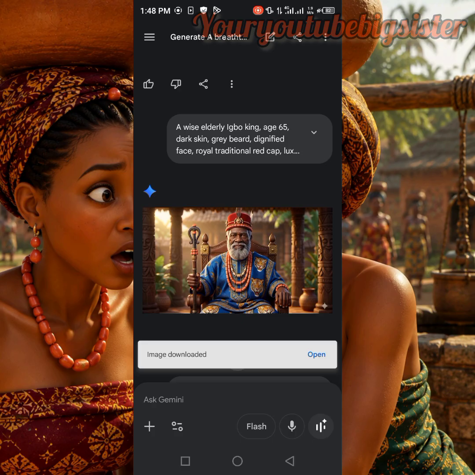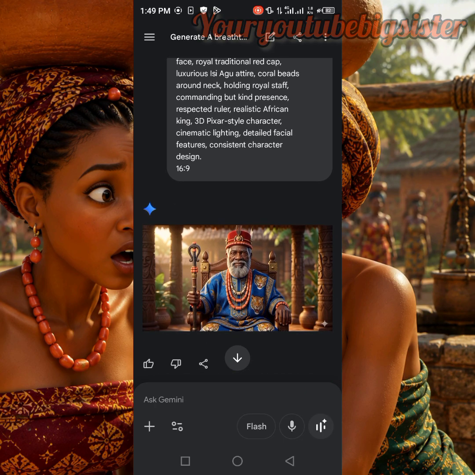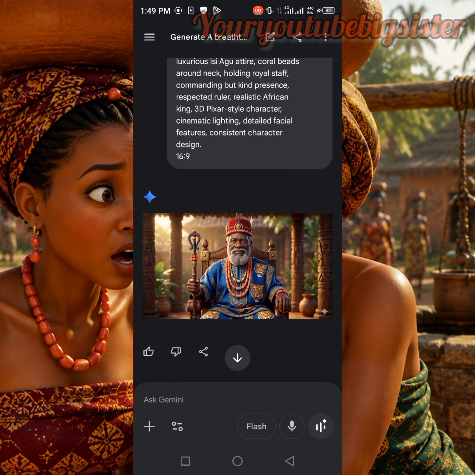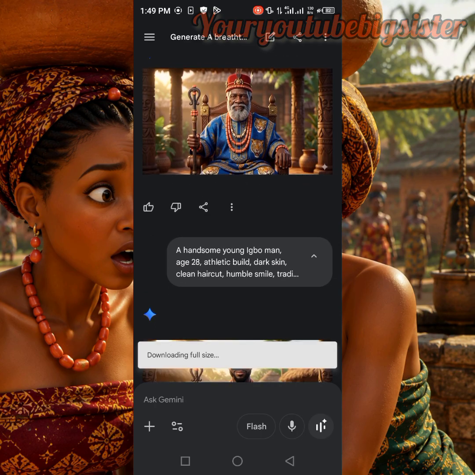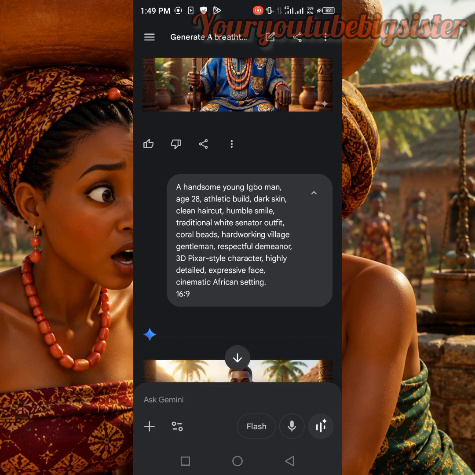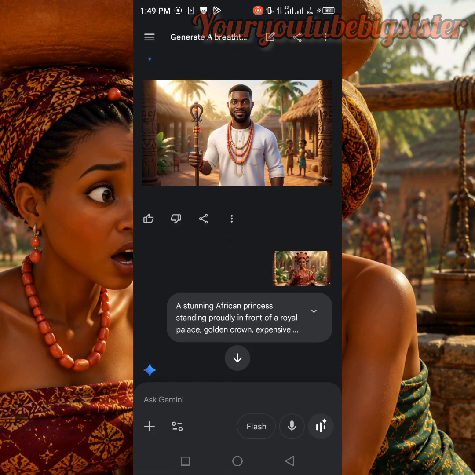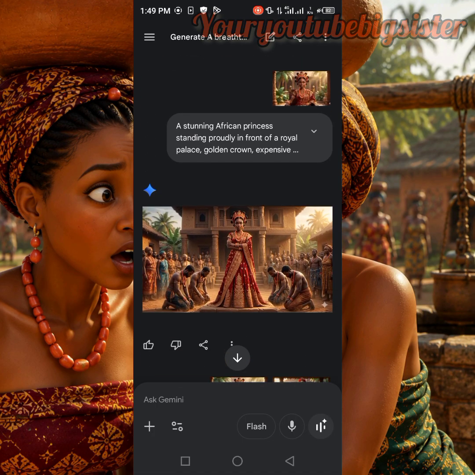For the second image prompt, I asked it to generate the image of a wise elderly Igbo king, aged 65, dark skin, grey beard, dignified face, royal traditional red cap, and so on. So it gave me this king, and he's looking wise with his grey beard. So to download it, I'll just long press and save it. For the third image prompt, I gave it this image prompt and told it to generate the image of the suitor, right? So it gave me the image of this suitor. So this is how I continued until all my images had been downloaded.